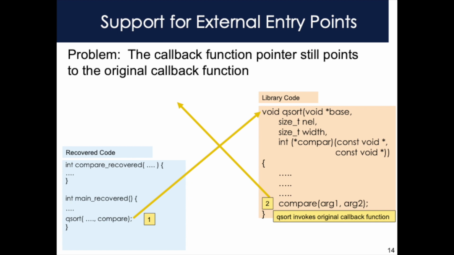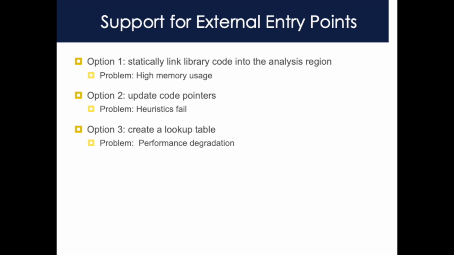If you don't do anything, quicksort in the library will invoke the original compare function pointer. But your compare function doesn't exist there anymore, so you'll get a segfault. You need to somehow make sure the rewritten version of your compare function gets invoked. Static rewriting approaches have tried the following three approaches, each of which has a limitation.